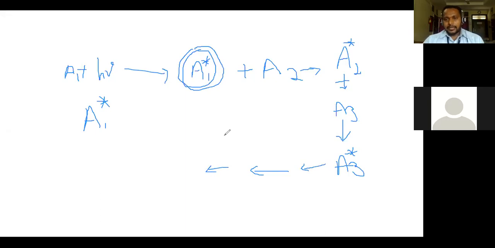Meaning, in a reaction system, one molecule absorbs the energy from a photon, and it leads to the excited state, meaning it has a high energy. This reaction is completed, but it has a high energy. So if this molecule collides with another molecule, it gives its energy to the other molecule. That means that other molecule is also excited, it is also activated, and it leads to formation of a product. That molecule also collides with the next, third molecule, which is also excited and leads to formation of a product, and this chain continuously goes on.